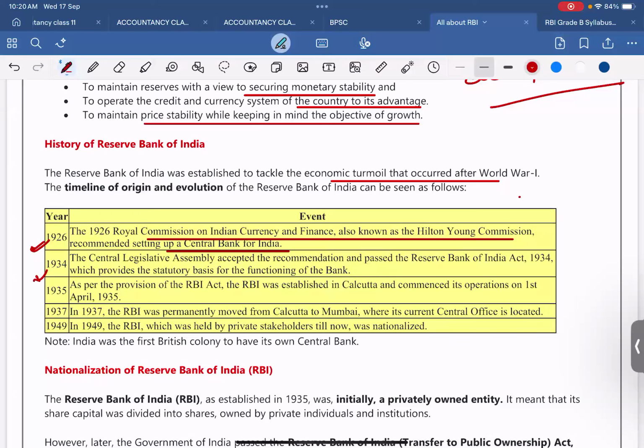1934, the Central Legislative Assembly accepted the recommendation and passed the Reserve Bank of India Act 1934, which provides a statutory basis for the functioning of the bank. Okay, so a statutory basis for the functioning of the bank. It happened in 1934, and the Reserve Bank of India Act was formed in that era. 1935, as per the provisions of the RBI Act, the RBI was established in Calcutta and commenced its operation on 1st April 1935. So it was established in Calcutta. Remember this also.